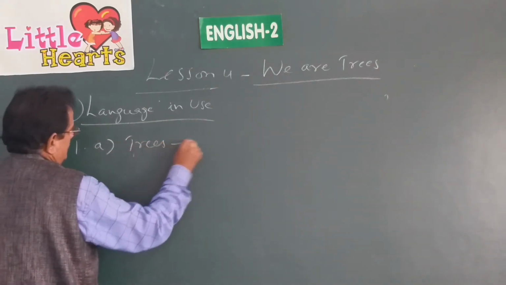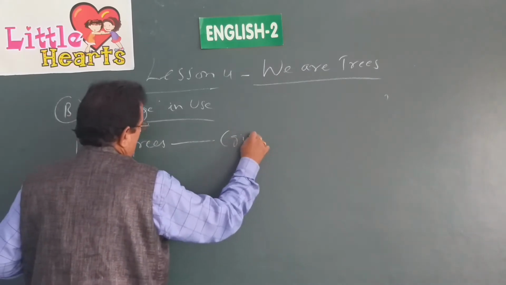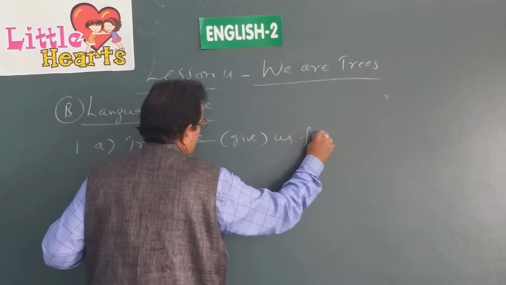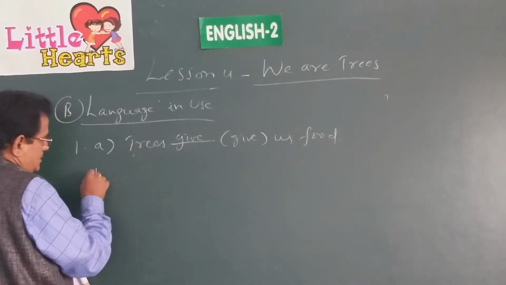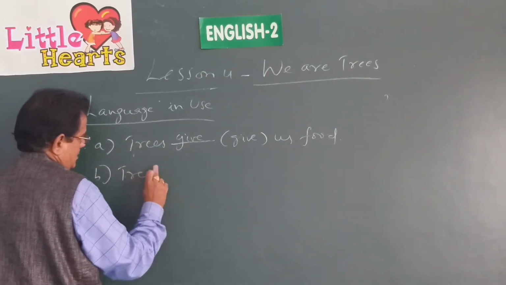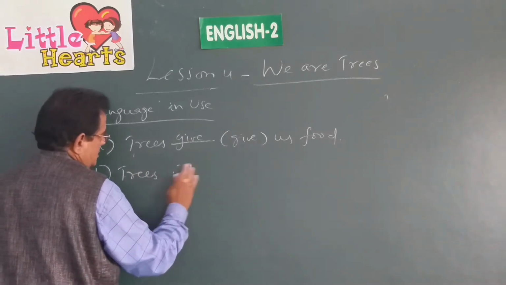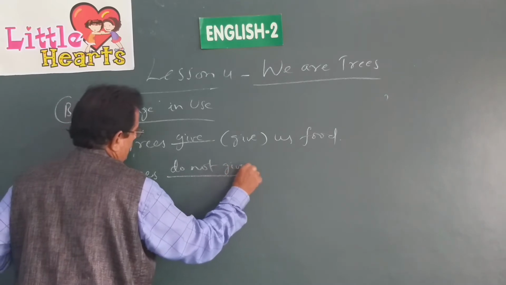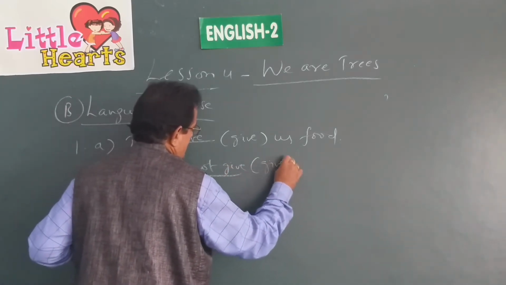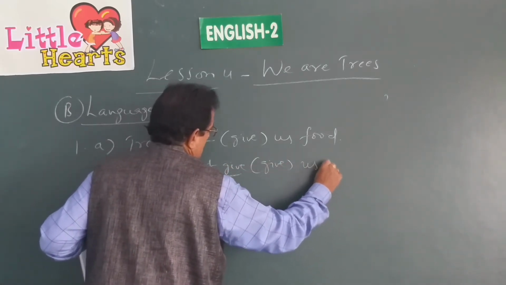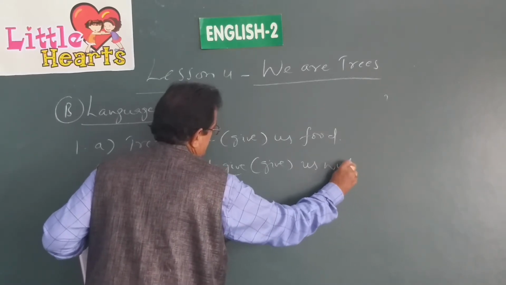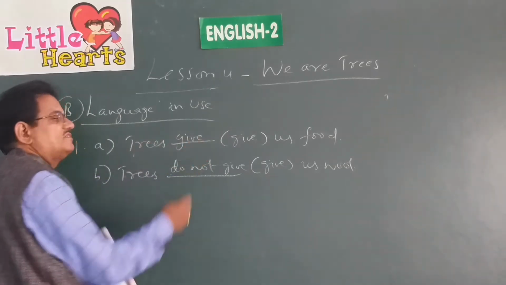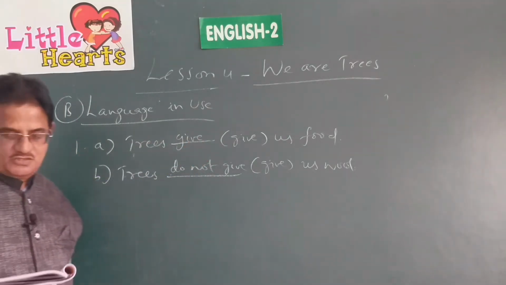Trees give us food. Trees do not... Again, the same word is given in the brackets. Because trees do not give us wool, we write do not. Because they give us food, we write trees give us food. Like that we have to fill in the blanks. Okay children, you understood?